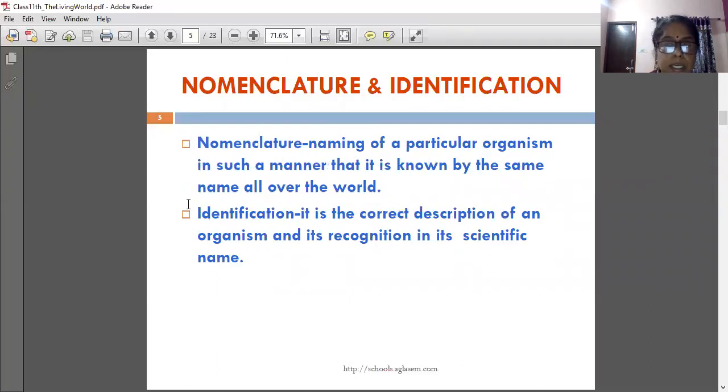Now, nomenclature and identification. Nomenclature is the naming of a particular organism in such a manner that it is known by the same name all over the world. Next one is identification. It is the correct description of an organism and its recognition by its scientific name.